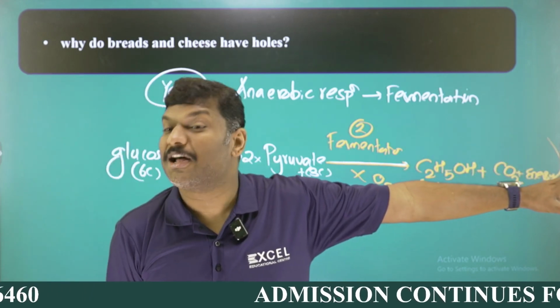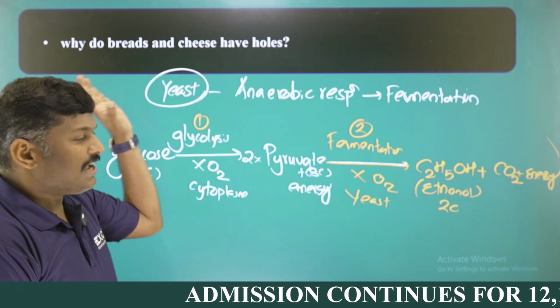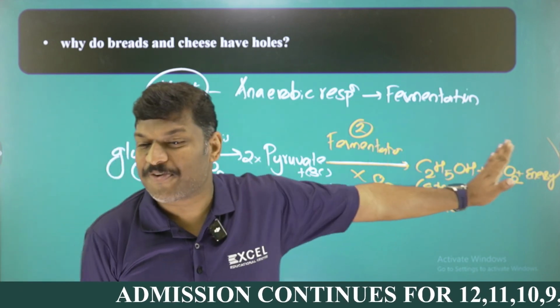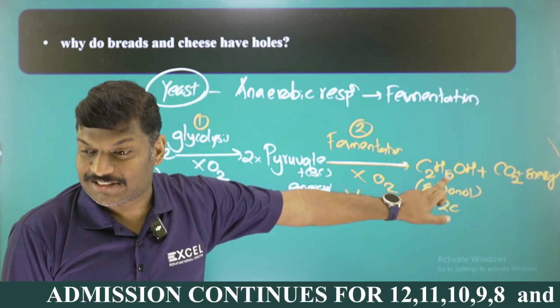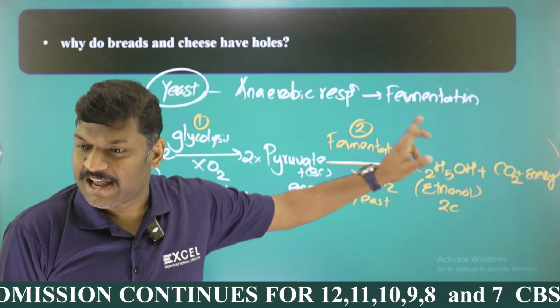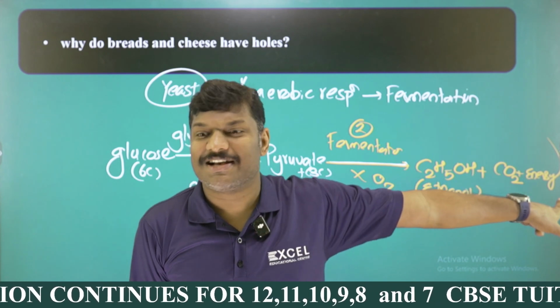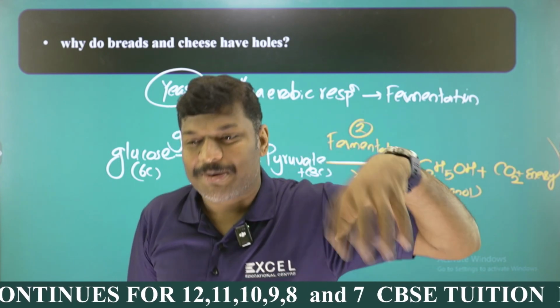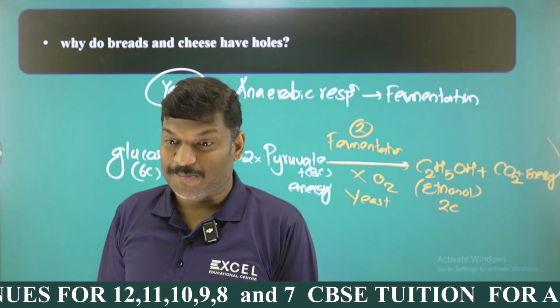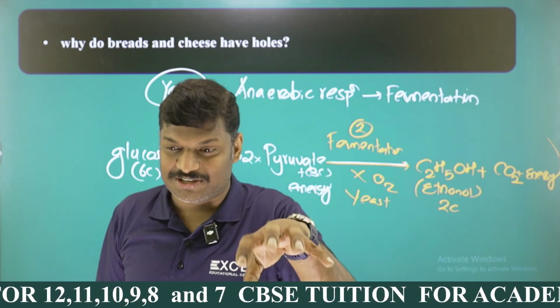You studied the 3 pathways of glucose, and here in the bread you can see alcoholic fermentation takes place. Alcohol, ethanol, C2H5OH is there, along with a gas produced. What is that gas called? Ethanol is there in the bread, but what will happen to the carbon dioxide, my dear student? Carbon dioxide, since it is a gas, cannot stay there.